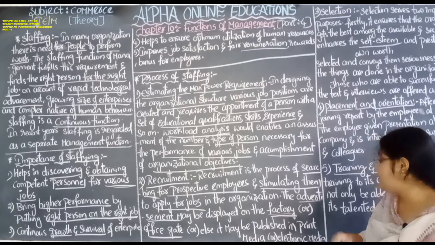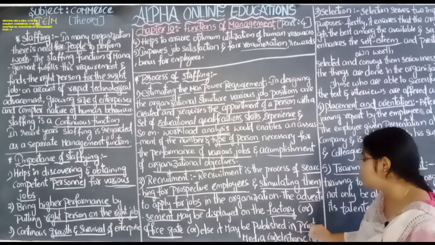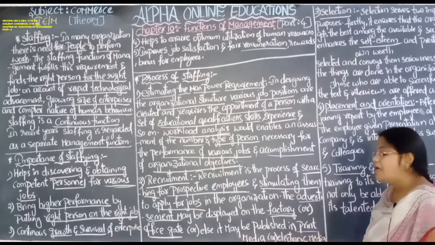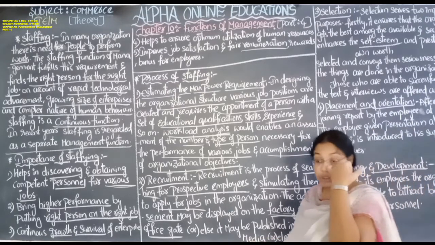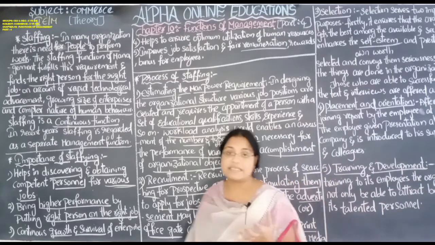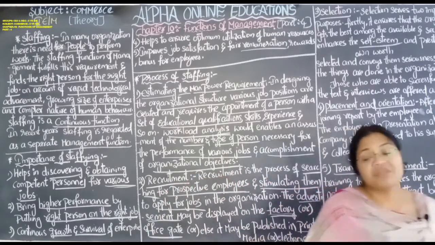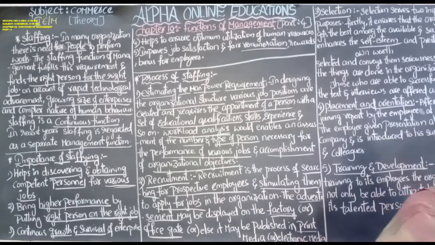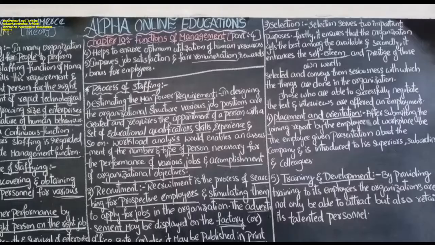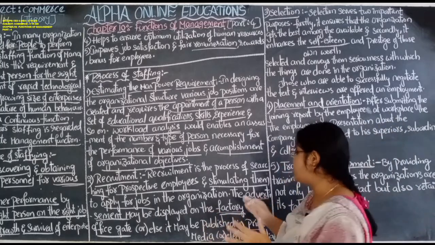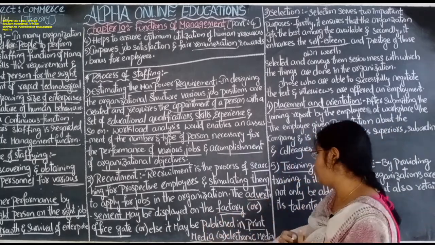It may be published in print media, means in the newspaper it will be published, or electronic media. Electronic media means the internet and all social media. They use social media and technology in order to communicate to the people about the jobs. In this way the communication process takes place. So advertisement and social media play a very important role.